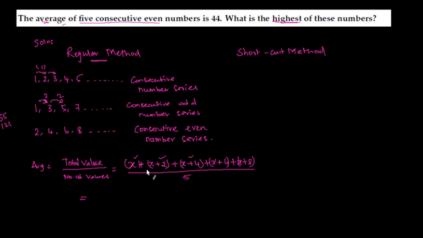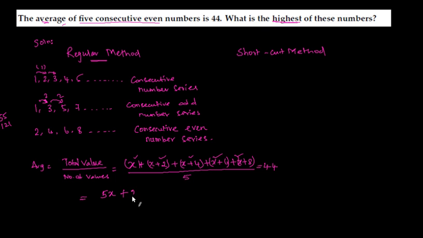Now what is asked is the highest of these numbers, and before that, what is given is the average. How much is the average? 44. Now let us add this up. How many x? 1, 2, 3, 4, 5 x, and the numbers 2 plus 4 is 6, 6 plus 6 is 12, 12 plus 8 is 20.